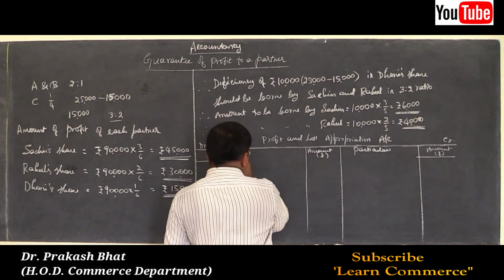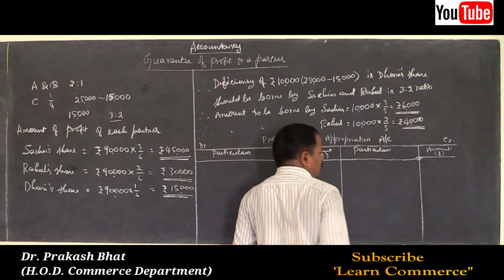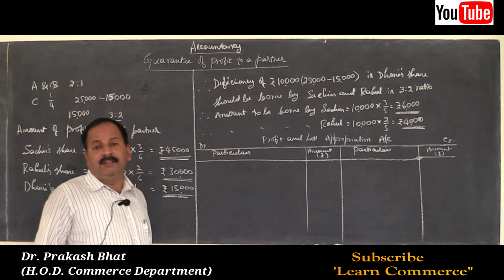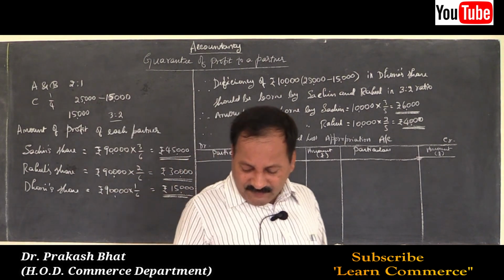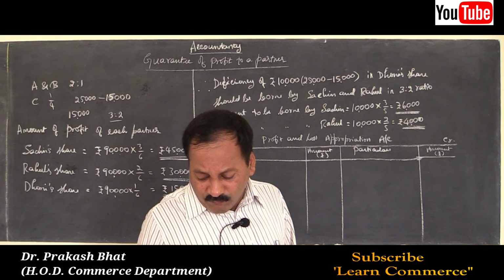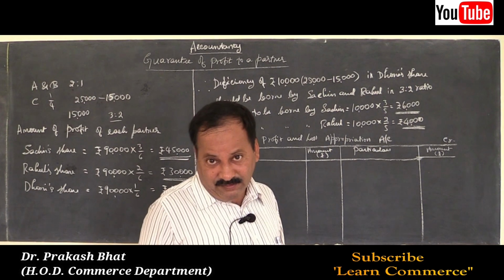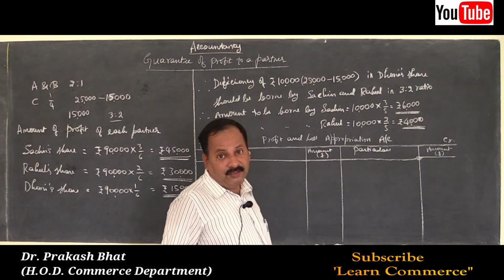Yes, starting point is we have to enter the net profit. How much is the net profit given in the problem? Refer the problem. The total profits of the firm were rupees 90,000. So this should be credited with profit and loss account.